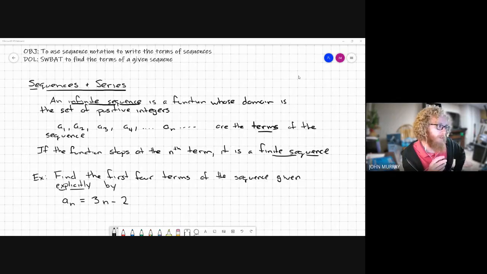So we have a few different types of sequences. Okay, a few different ways to categorize them. Like there are a few different ways to categorize triangles, right? We can name it by its sides, we can name it by its angles, we can say oblique, scalene, blah, blah, blah. Right? So there's a few different ways to categorize sequences. The first way is either an infinite sequence or a finite sequence. And those definitions are pretty straightforward.